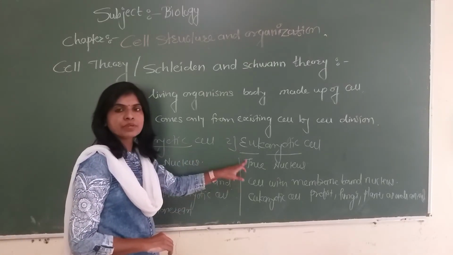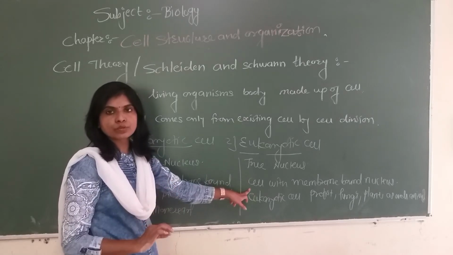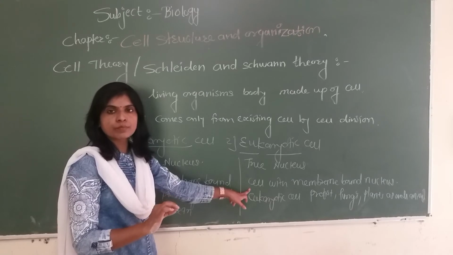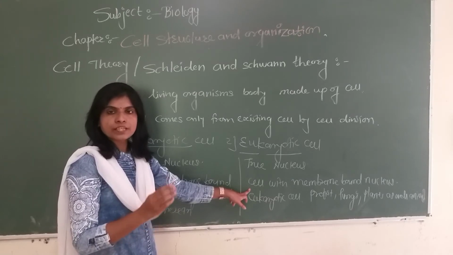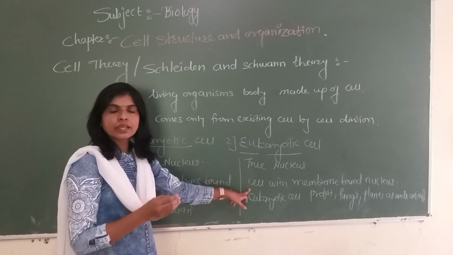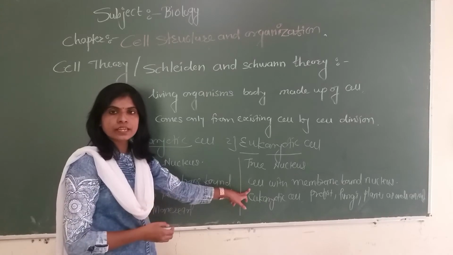Eukaryotic cell means the cell with a true nucleus, or membrane bound nucleus, and this type of cell is found in unicellular protists like amoeba, paramecium, plasmodium. This type of cell is also found in multicellular organisms like fungi, plants as well as animals.